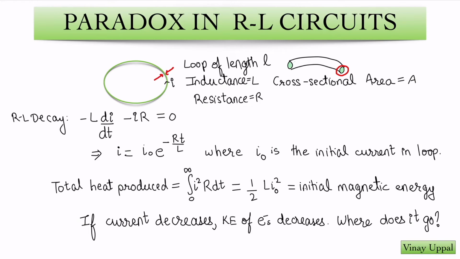Now, one point of issue here is that if current decreases, then the electron velocity also decreases. And if electron velocity decreases, kinetic energy decreases, and by the time the current becomes 0, the kinetic energy will also become 0. Initially, since there was some current, the electrons had some kinetic energy, and finally that kinetic energy will go to 0.